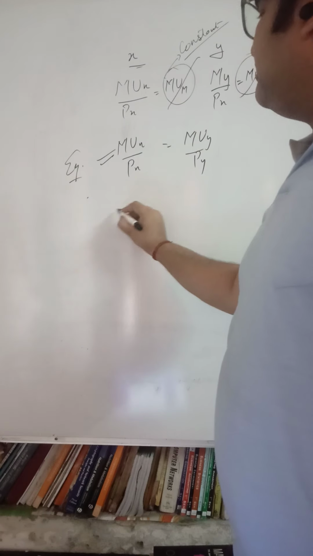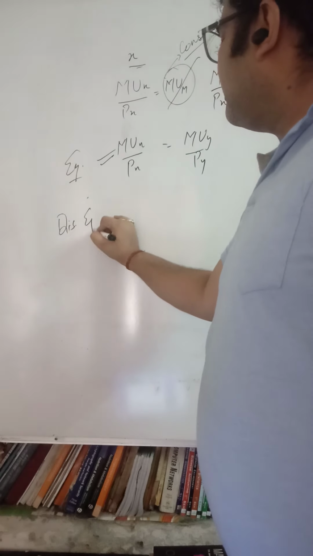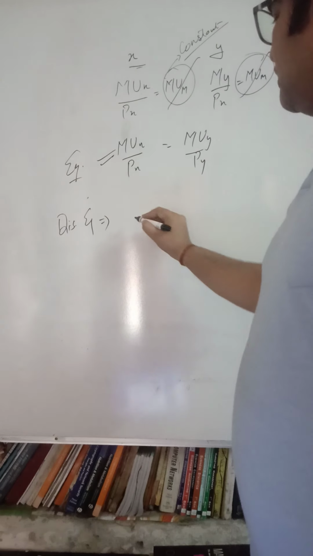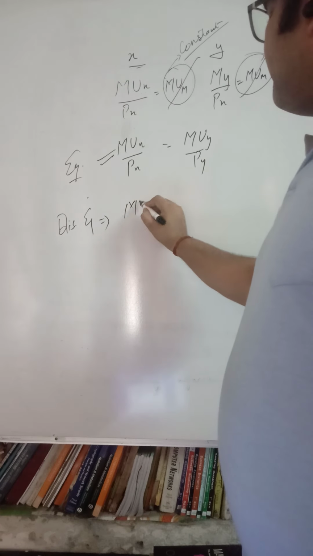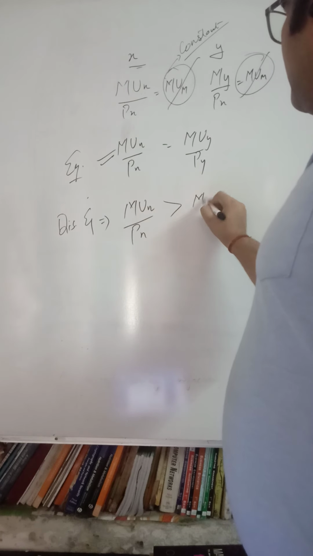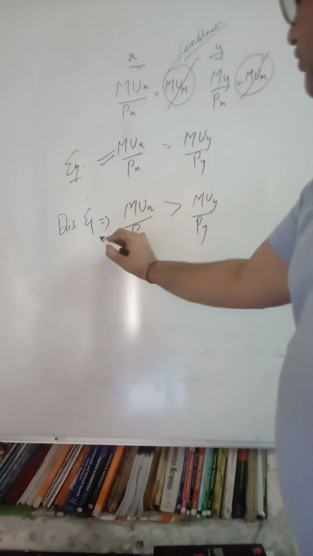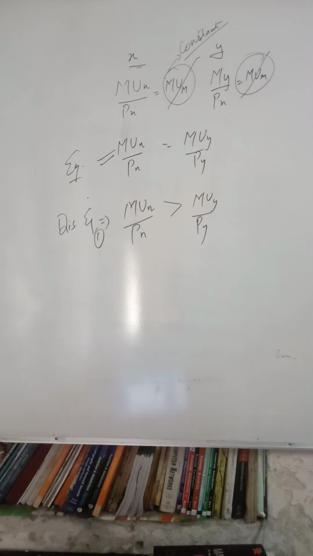He may find himself in disequilibrium, and it is denoted as MUx upon Px is greater than MUy upon Py. This is the first condition of disequilibrium.